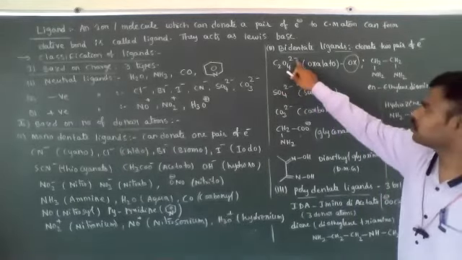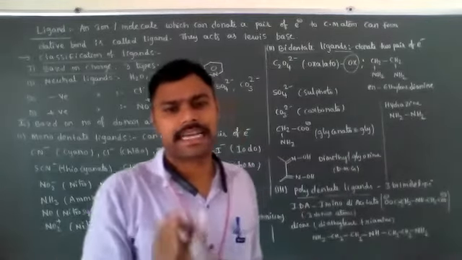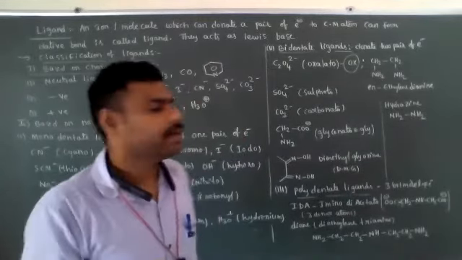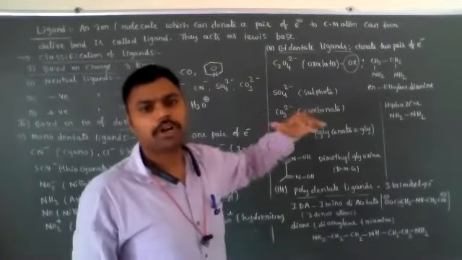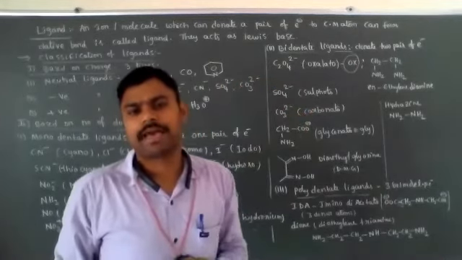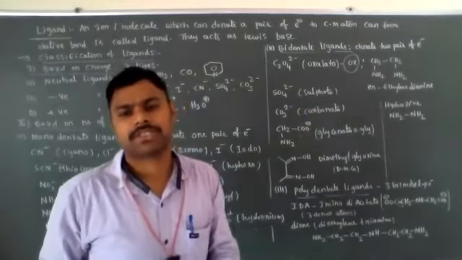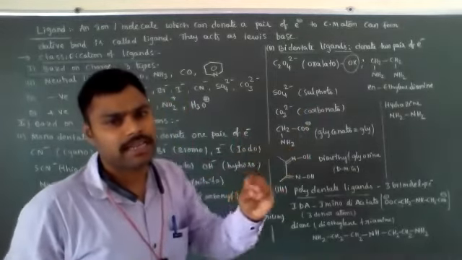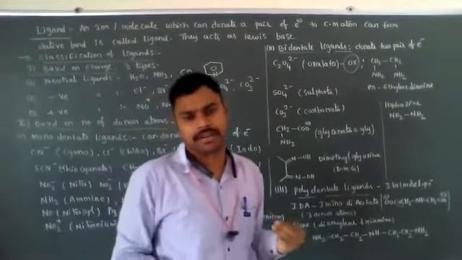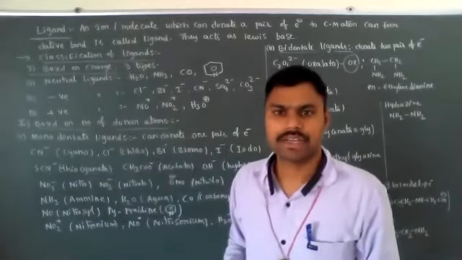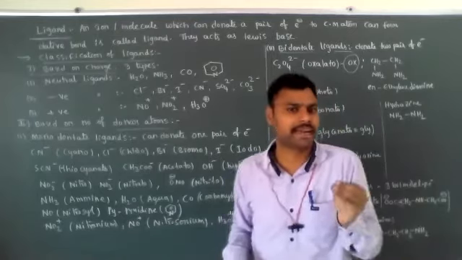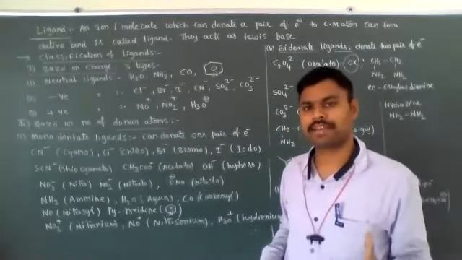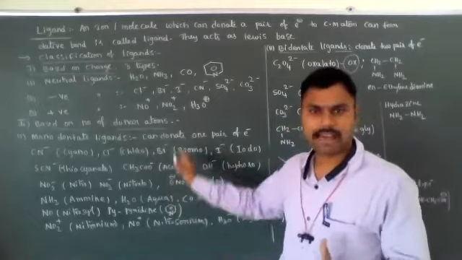Generally, neutral ligands have oxidation state 0. Mono negative ligands have oxidation state -1. Bi-negative ligands have oxidation state -2. Mono positive ligands have oxidation state +1. Bi-positive ligands have oxidation state +2. So whatever the charge present on the ligand is equal to its oxidation number. Calculating the oxidation state of the central metal atom in the given complex compounds is very important, and in that case the charges will help you.